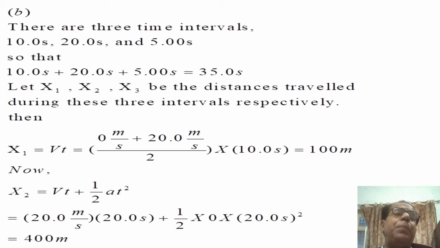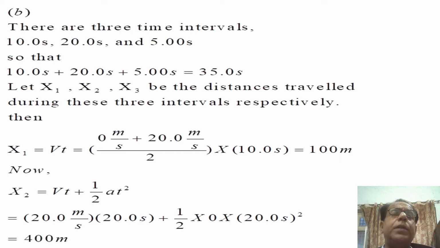Now x2 will be calculated from another equation of motion. x2 is equal to vt plus half at square. This becomes 20.0 meter per second into 20.0 second plus half into 0, because it is given in the statement that the speed is constant, and constant speed means acceleration 0.